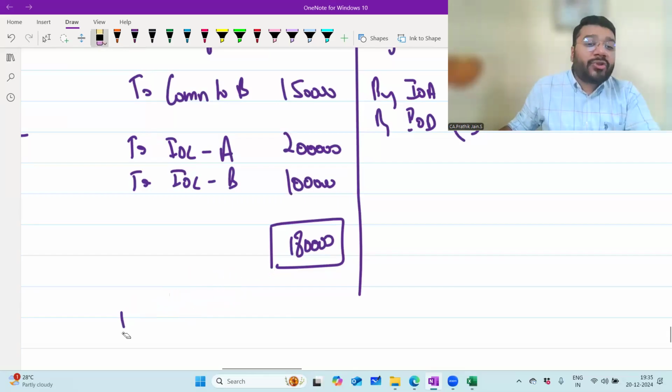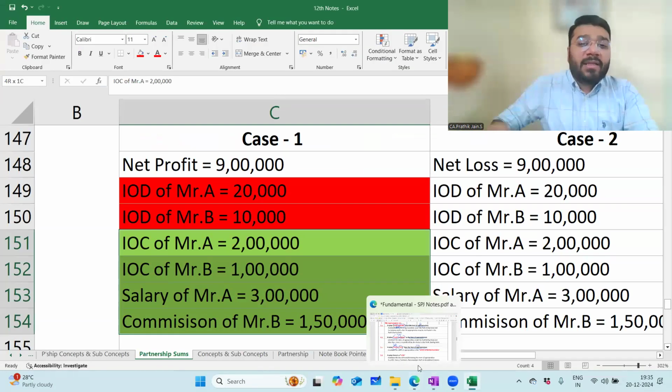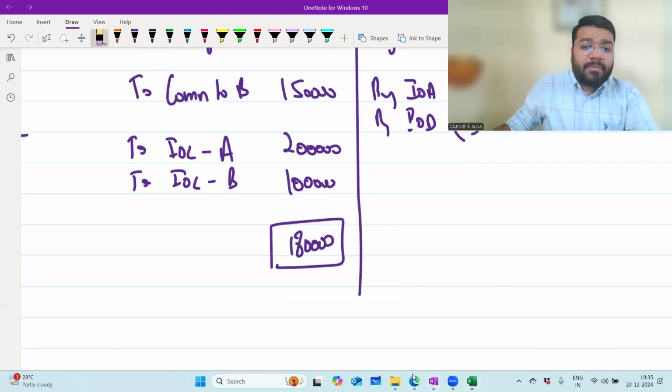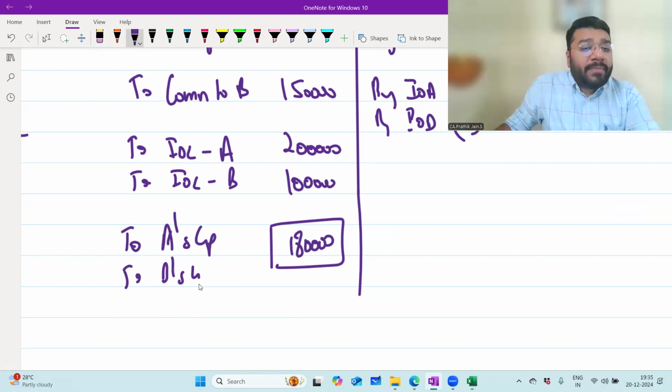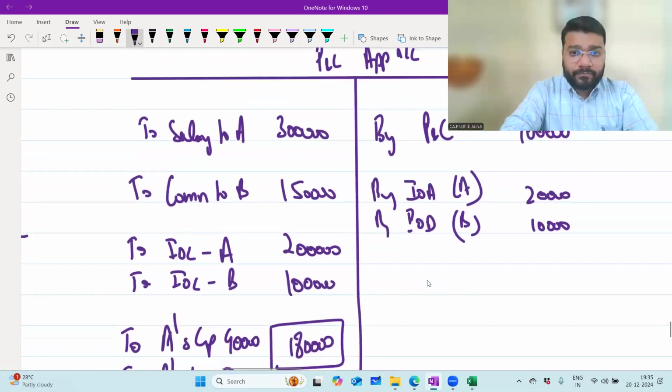What am I supposed to do with this? Distribute among partners. What is the profit sharing ratio? Equal. How much is it? 90,000 each. P&L appropriation account debit to A's capital and to B's capital, 90,000 each. Easy.